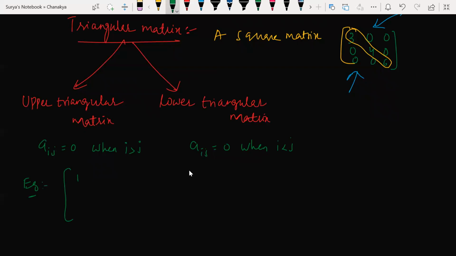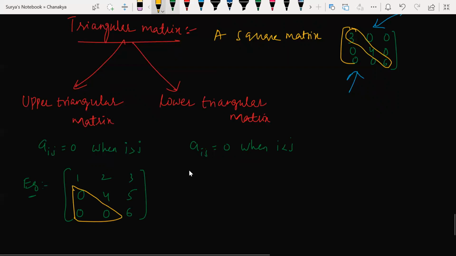Here you take 1, 2, 3, 0, 4, 5, 0, 0, 6. Understood my point? So these elements, look at this, these guys must be 0. Upper triangular is nothing but below elements should be 0. Understood my point?